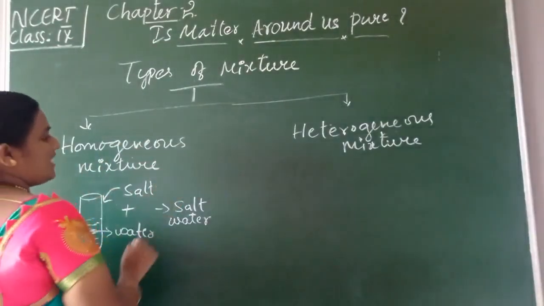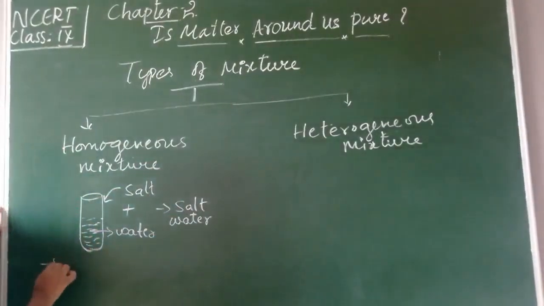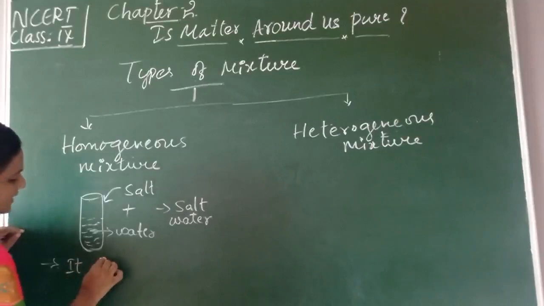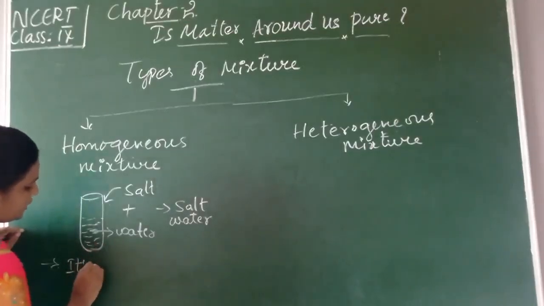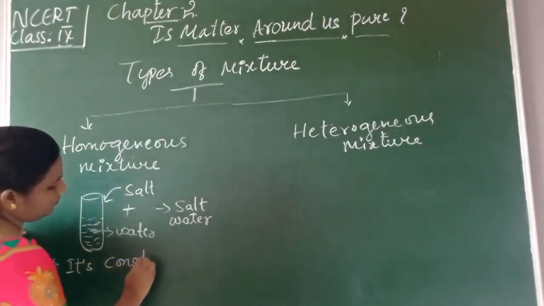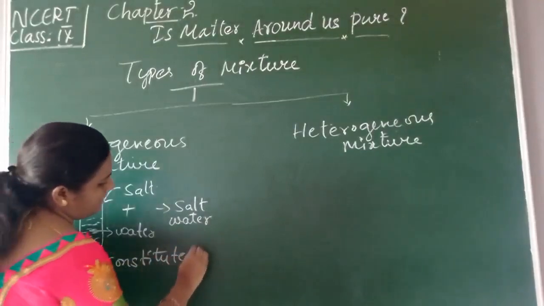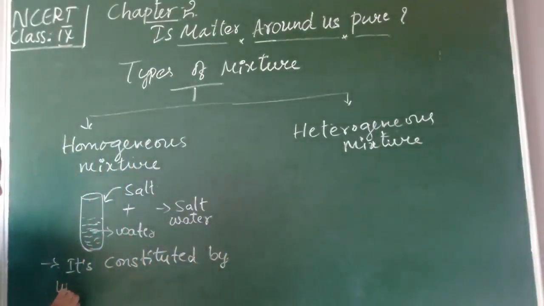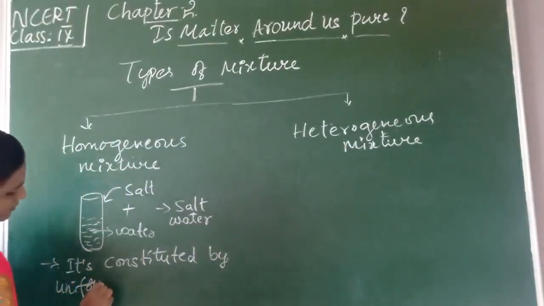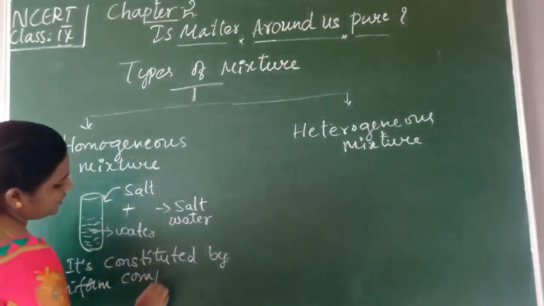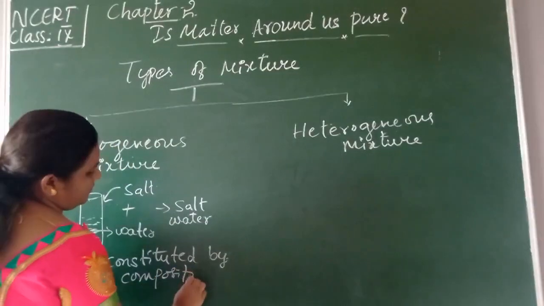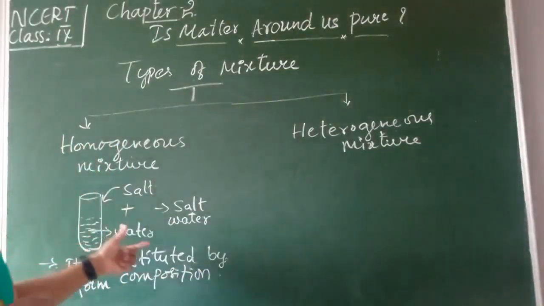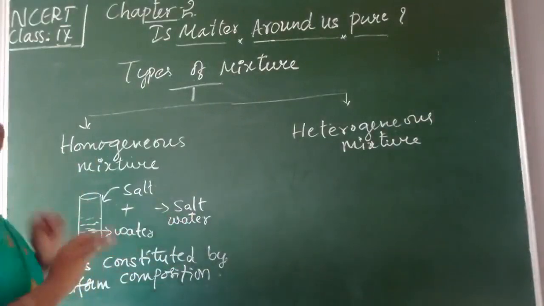So how can we write the definition, children? It is a type of mixture which is constituted by uniform composition, meaning it distributes uniformly in the mixture.